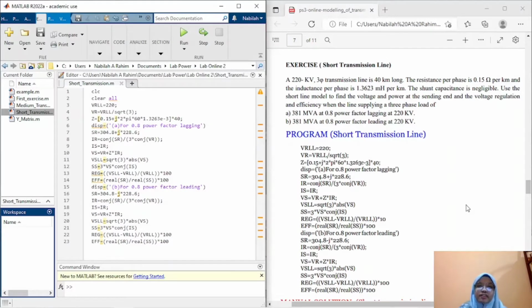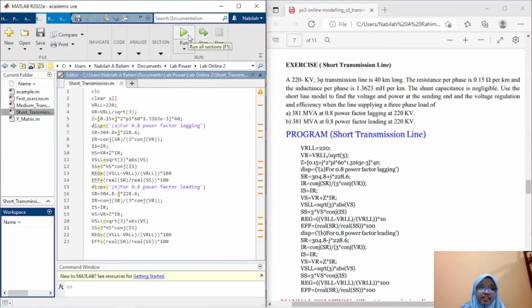Today I will present exercise 1, short transmission line for Lab 2. This lab requires us to find the voltage regulation and efficiency. In exercise 1, we need to find the voltage regulation and efficiency when the power factor is 0.8 lagging and 0.8 leading. So this is the MATLAB coding for this exercise.